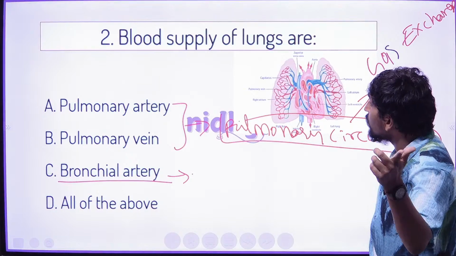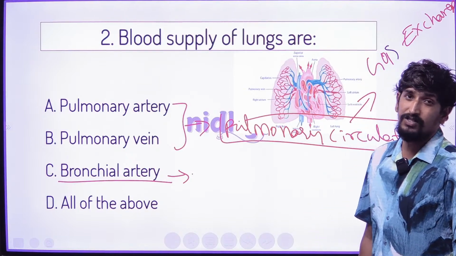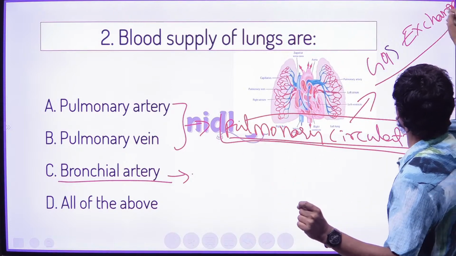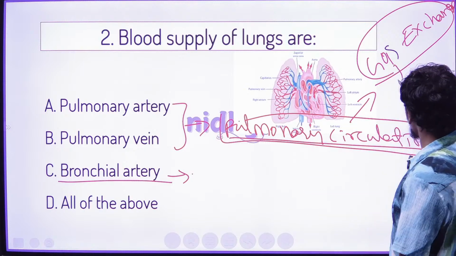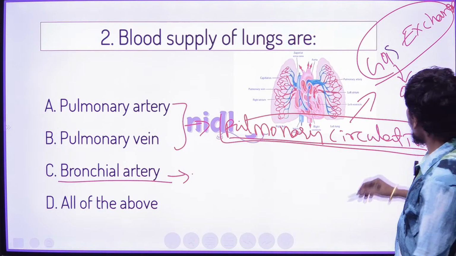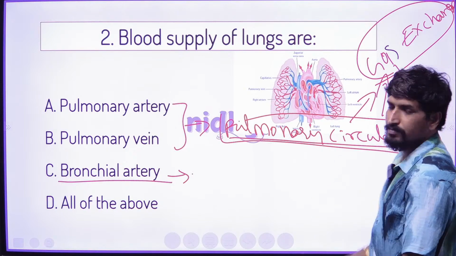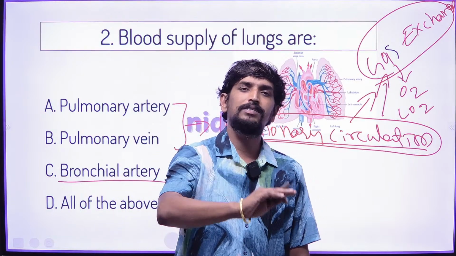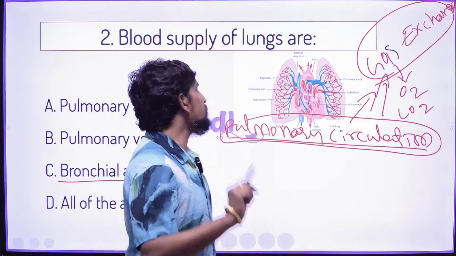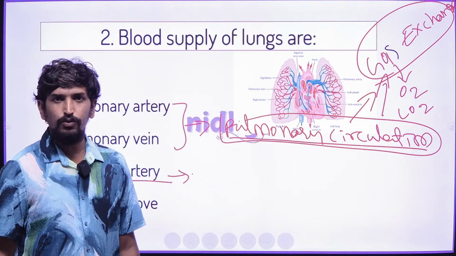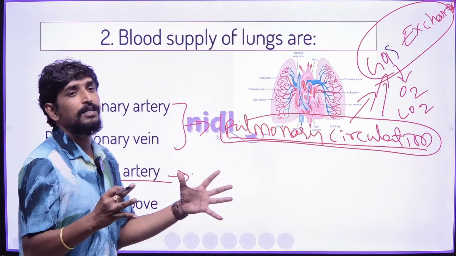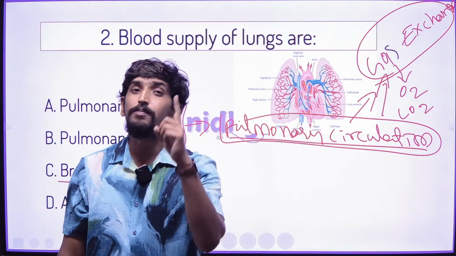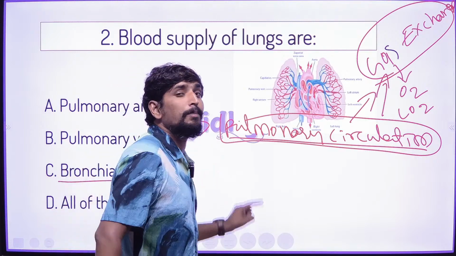But what about the pulmonary artery and pulmonary vein? This is called pulmonary circulation, only exchanging of gas. Oxygen comes into the circulation, carbon dioxide is excreted from the circulation. That is the exchange of the gas. Oxygen goes into the blood, carbon dioxide is excreted from the blood. That exchange is called pulmonary circulation. So in the lungs, we can see these two special circulatory mechanisms. One is called pulmonary circulation, another one is called bronchial circulation.